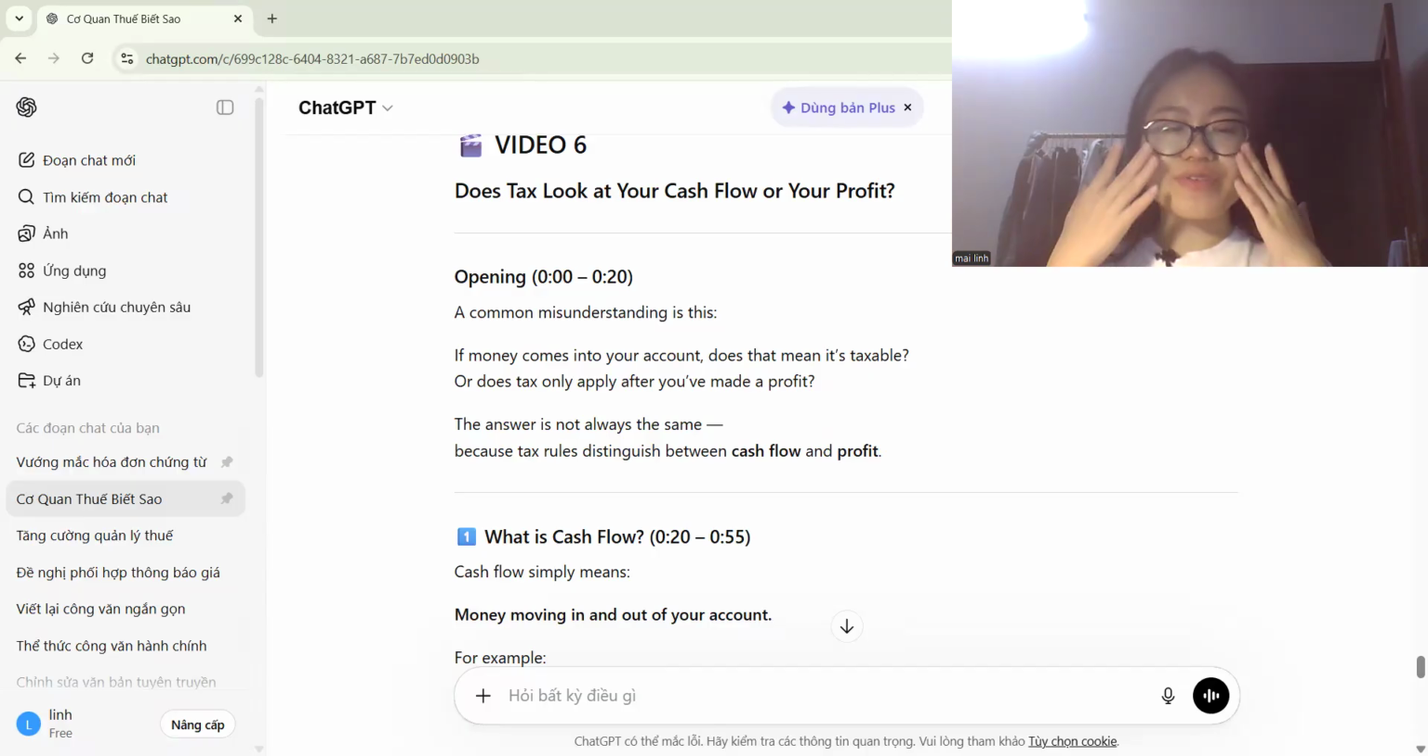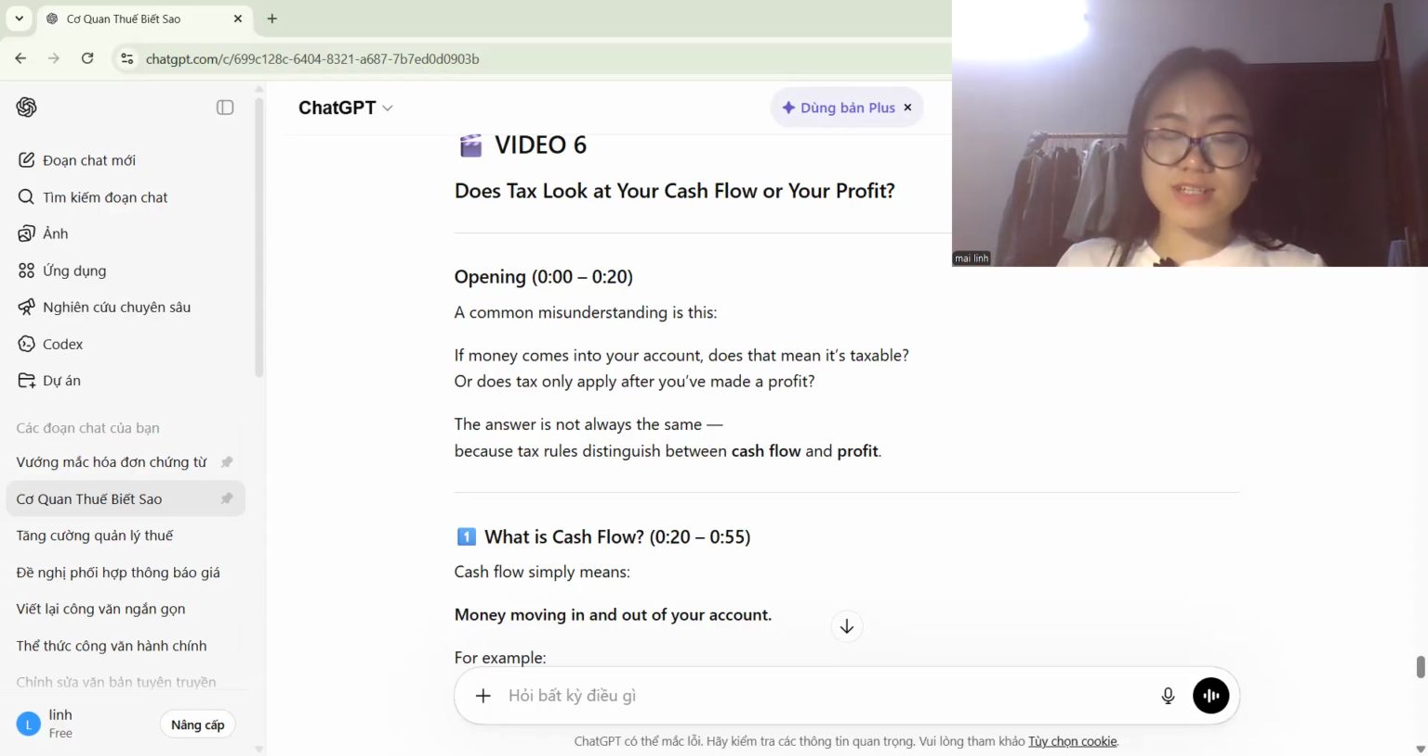For example, if you get money from your customer, that is money in. On the other hand, money out is when you pay for expenses, for example, when you pay your suppliers, your staff salaries, and other things like rental, electricity, and water bills. Understanding cash flow will help you manage your economic health.